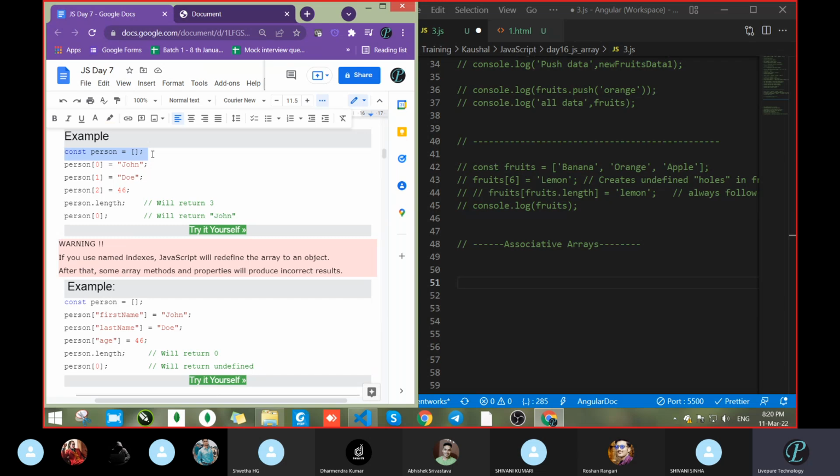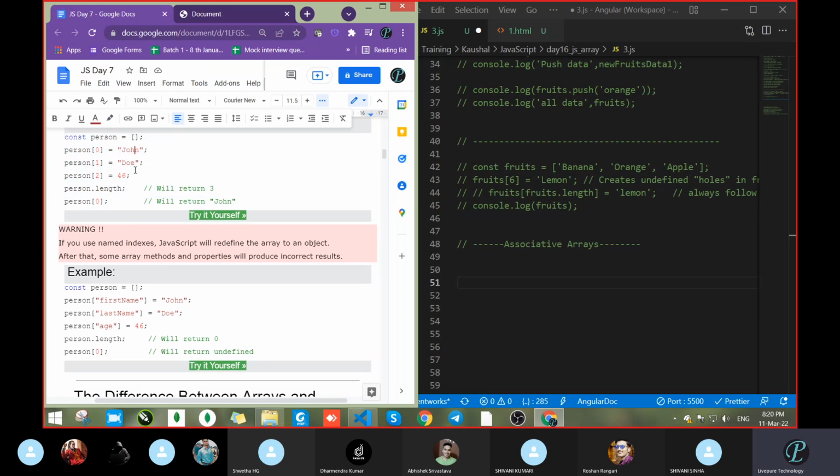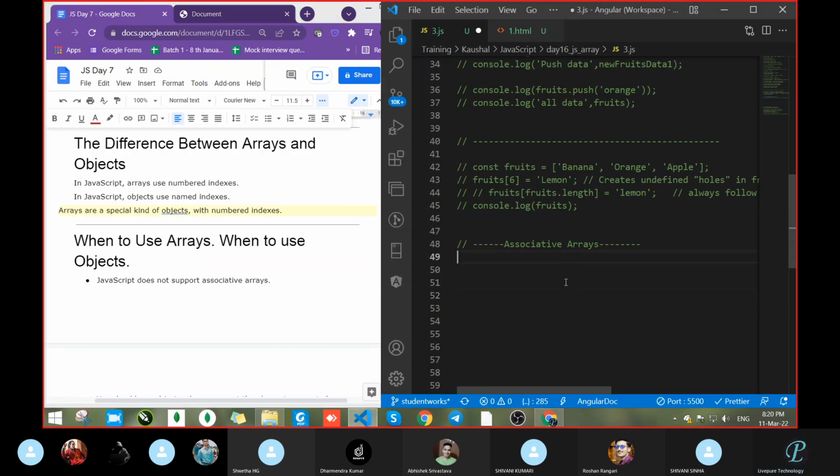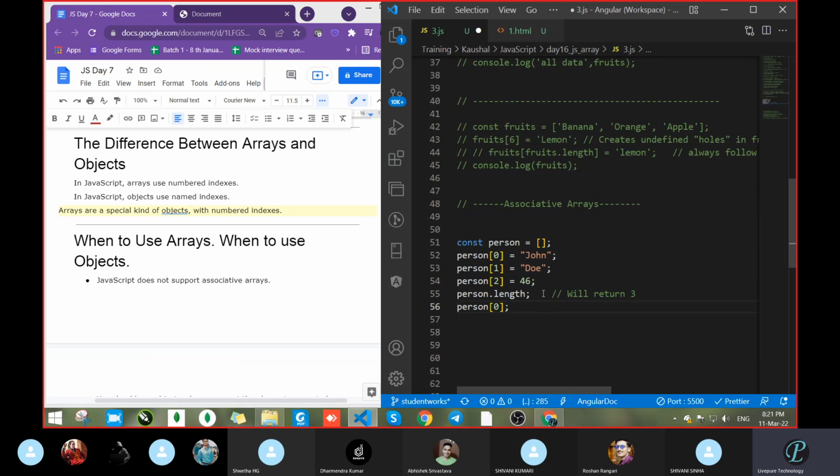Const person equal to something. What did you pass? Person 0 equal to John, then person 1 something, then 2, then something is written. What will it return? See, these are all very simple. Please just speak fast.